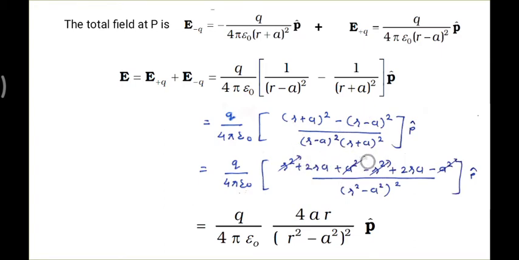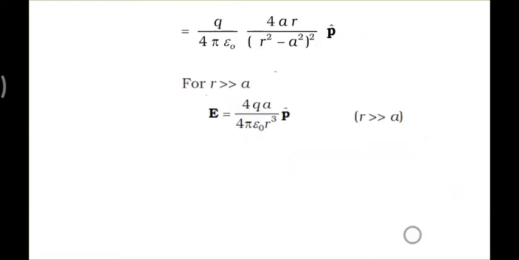(r minus a) times (r plus a) is a squared minus b squared type of expression, so it is r squared minus a squared, whole squared. You see that r squared cancels out and a squared cancels out, so the 2ra terms dominate, which gives 4ra. Everything else is the same. So q upon 4 pi epsilon 0, the 2 gives 4ar, and the denominator is (r squared minus a squared) squared, times the p direction. We absorbed the minus sign, so in the last expression we don't have any negative sign. So this is what we found at the end.